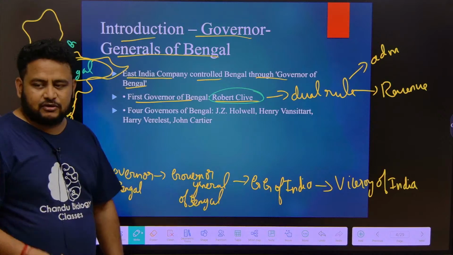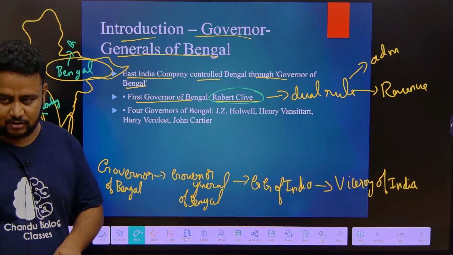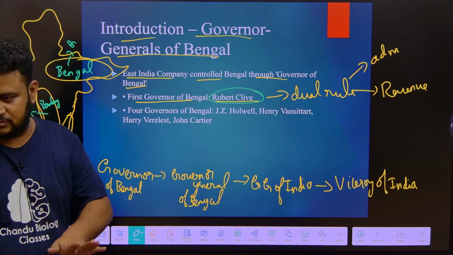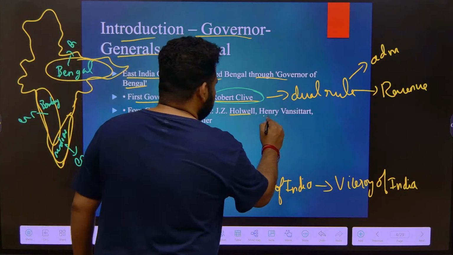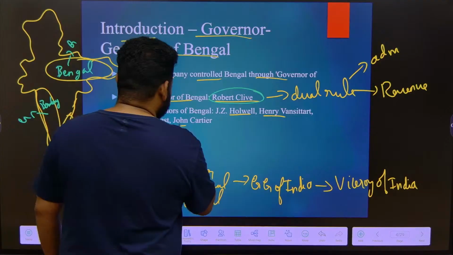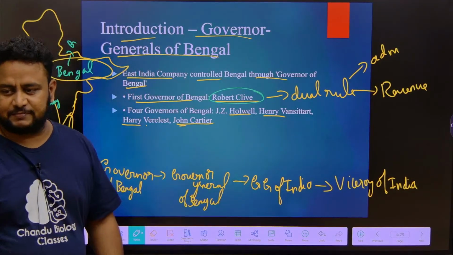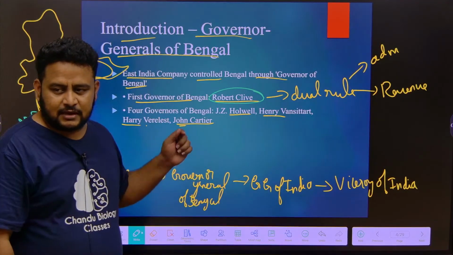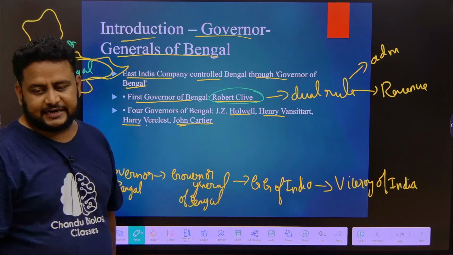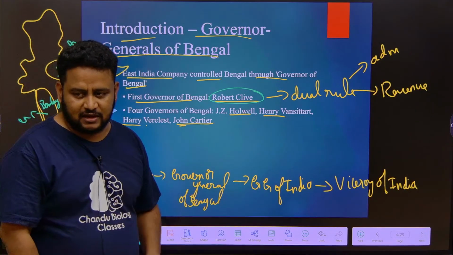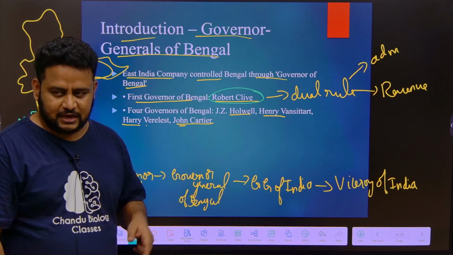Next, you have to remember four more governors of Bengal. Before the Governor of Bengal was changed into Governor General of Bengal, apart from Robert Clive, there were four more governors of Bengal. They are Holwell, Henry, Harry and John Cartier. No need to remember the full names, because yours is a multiple choice question.